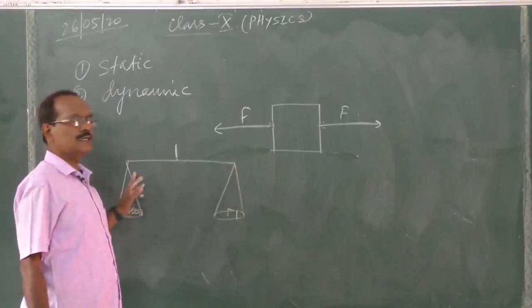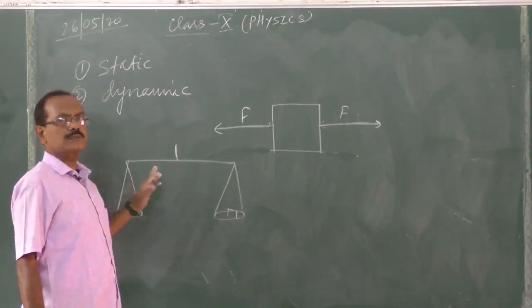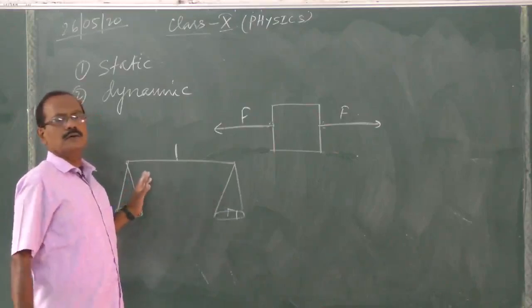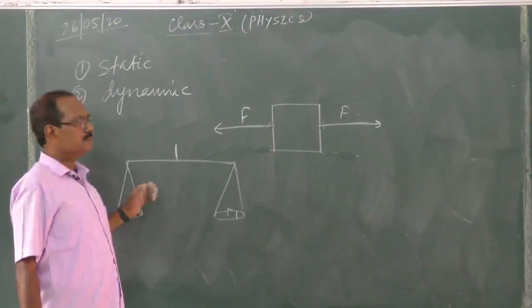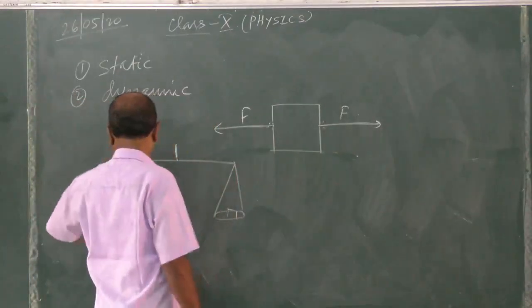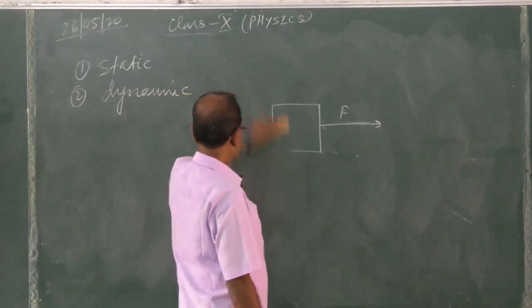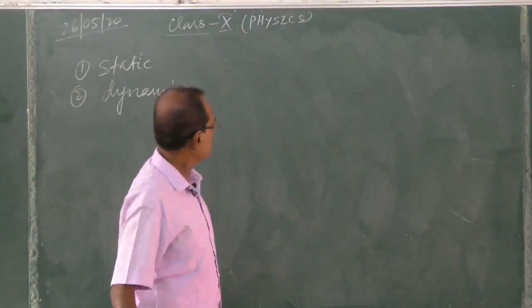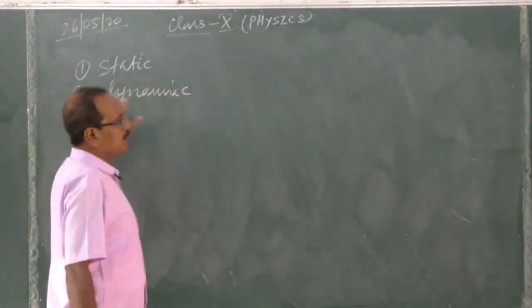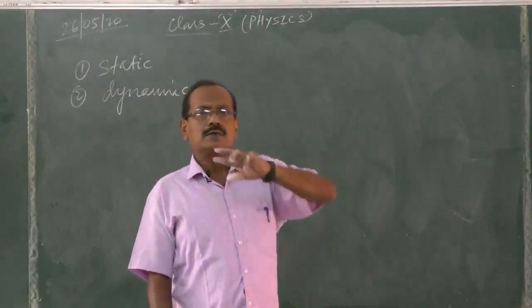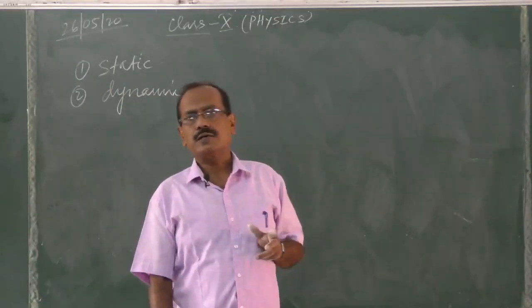So we will say it is in equilibrium, but such a type of equilibrium is static equilibrium. Now, in the case of dynamic equilibrium, dynamic equilibrium is when there are a number of forces acting on a body, and their resultant force is 0.